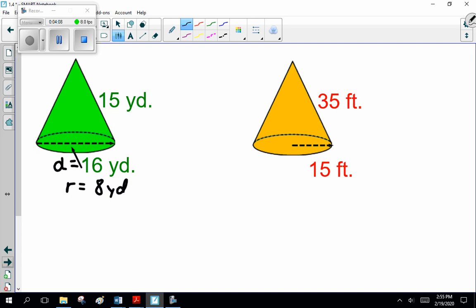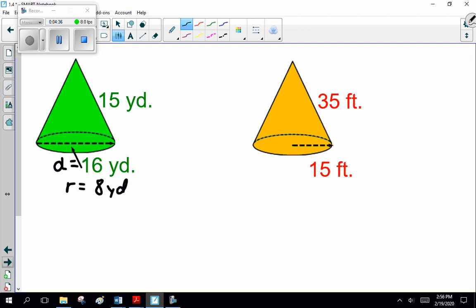Now, everybody calculate the surface area of this right cone for me, please. The green one on the left, which is a right cone. First thing I need you to do, write out the formula. No, not the numbers. I want the formula at the beginning so I know exactly what you're doing.